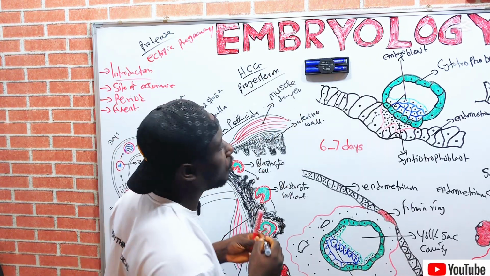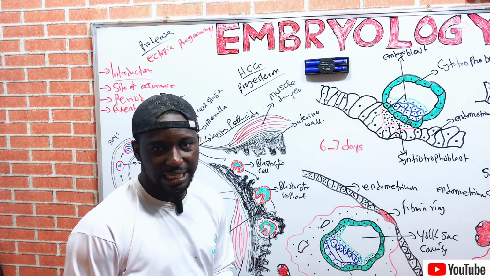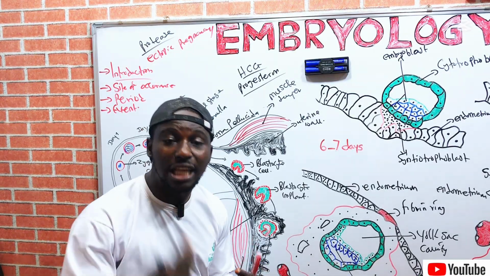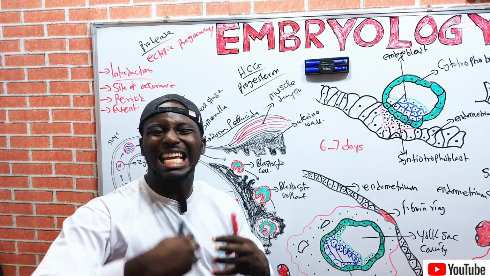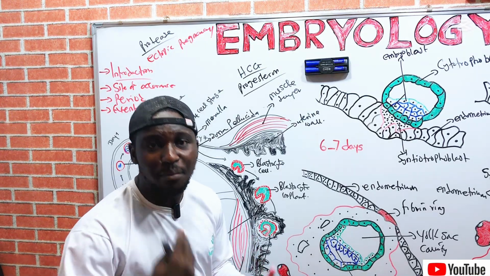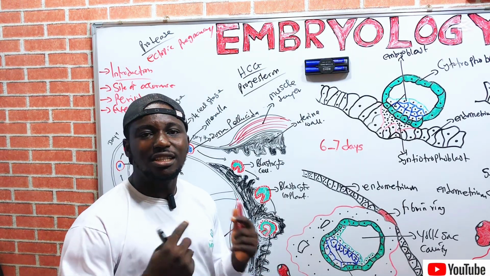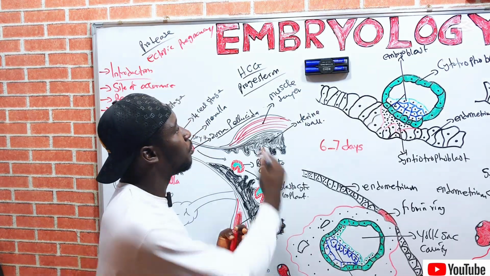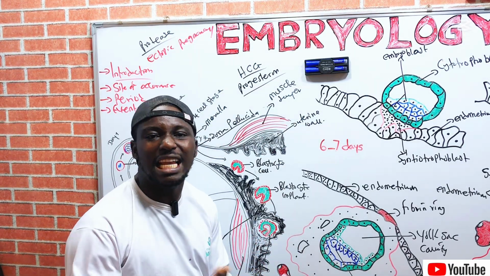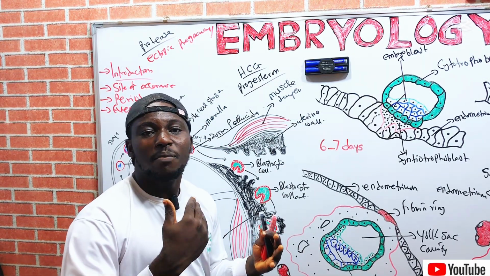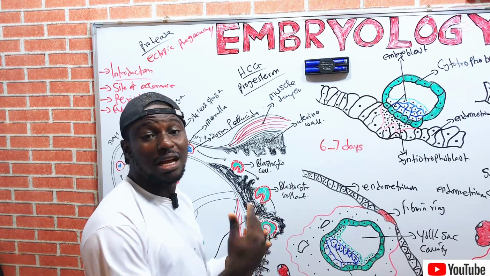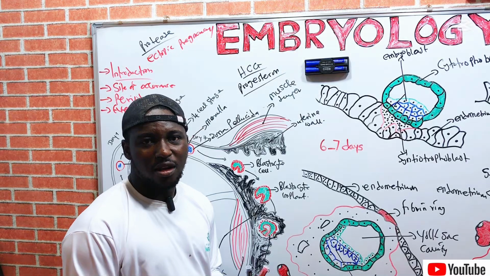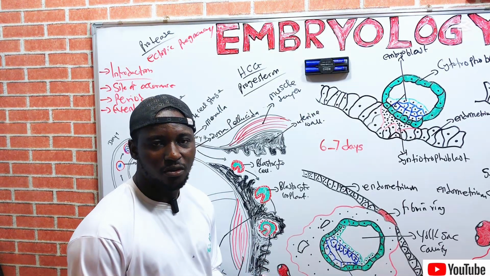This progesterone maintains the early pregnancy, thereby making the endometrium of the uterus favorable for the implantation of the developing embryo, right? That is one of the functions of progesterone, making it easier for the developing embryo to get implanted on the endometrium, right?